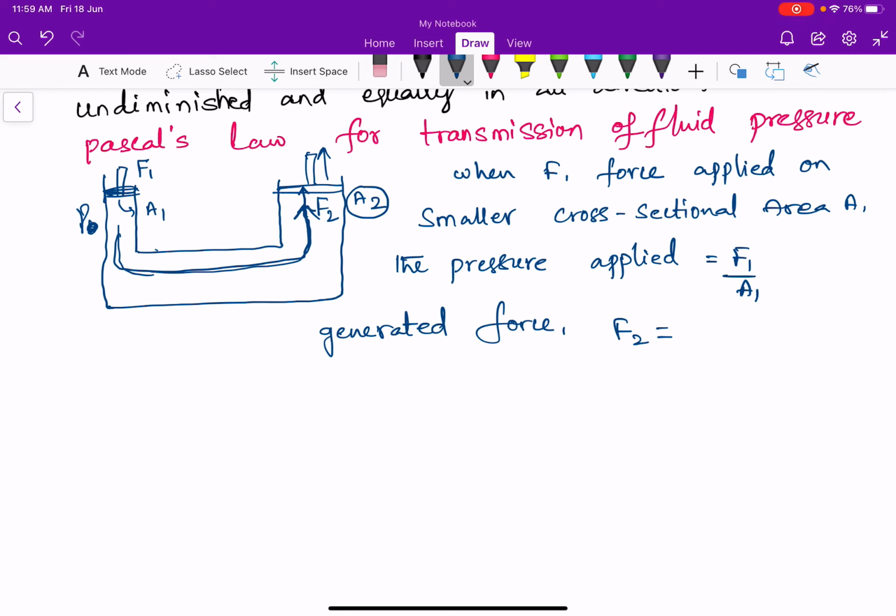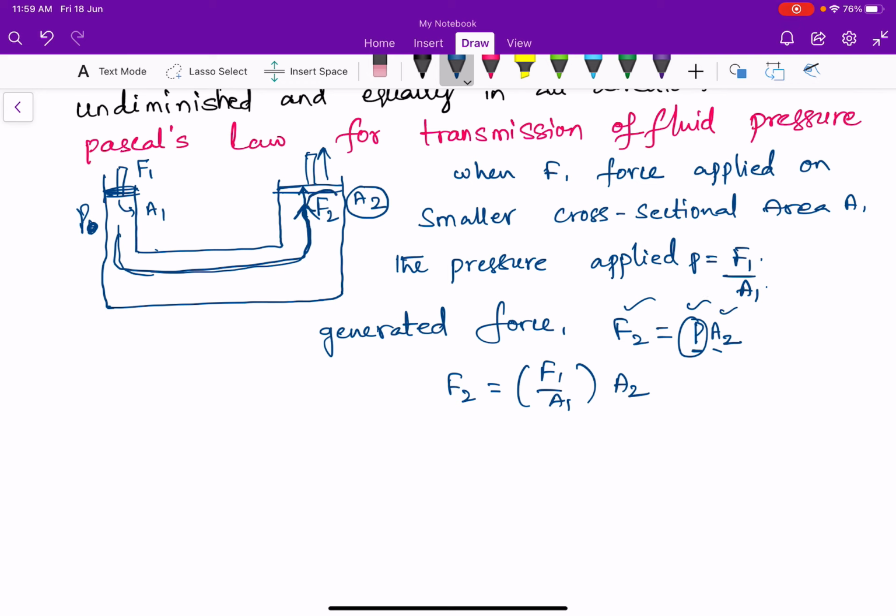So F2 equals pressure into area, P into A2. We know that pressure P is equal to F1 by A1. So F2 is equal to F1 by A1 into A2.